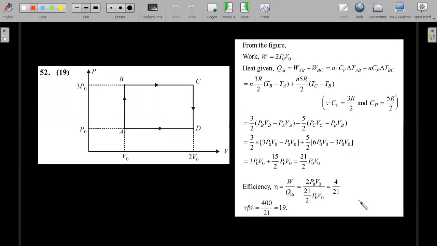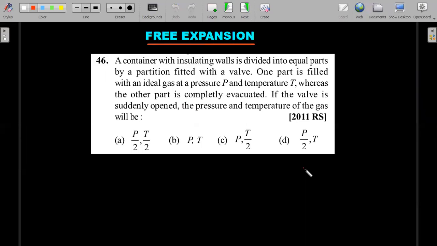You have to do entire steps and get to the answer. Okay, that's what my point is in presenting this question. Next one is the promised one, the free expansion. Okay, so it keeps repeating most of the time. So I took the question from the basic level. Okay, so we'll try to increase the level as we move along.